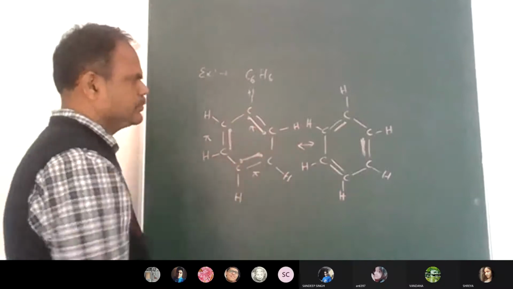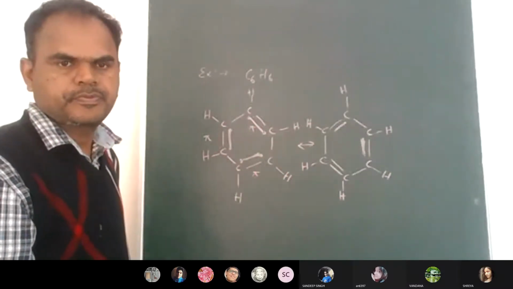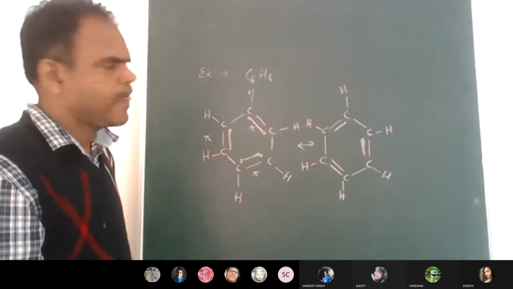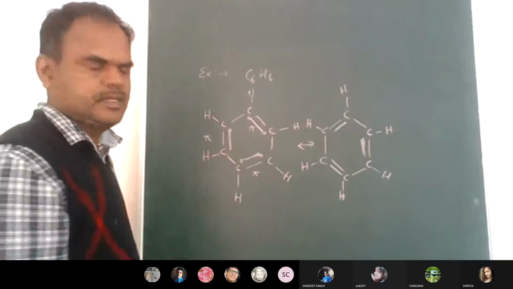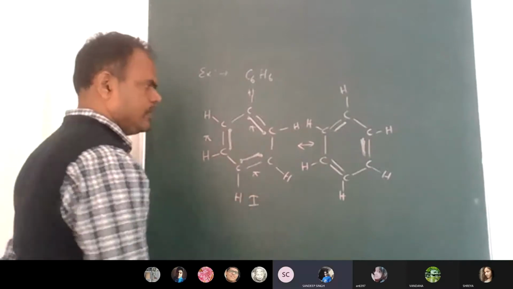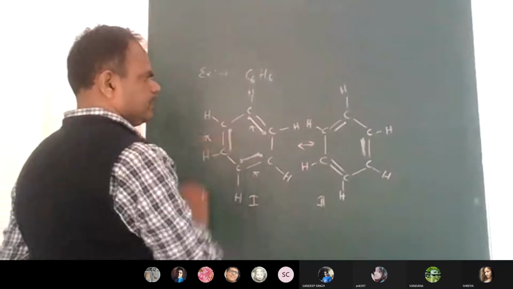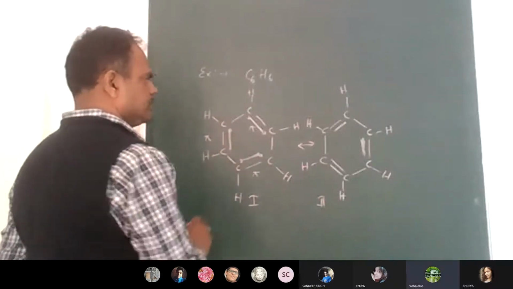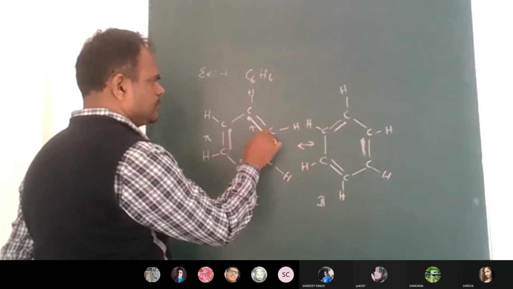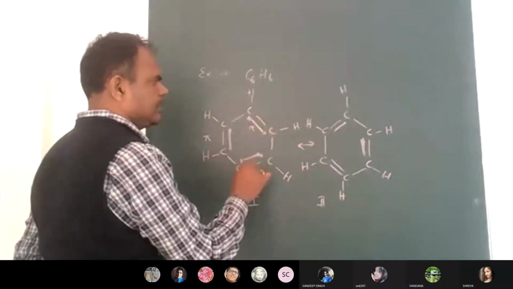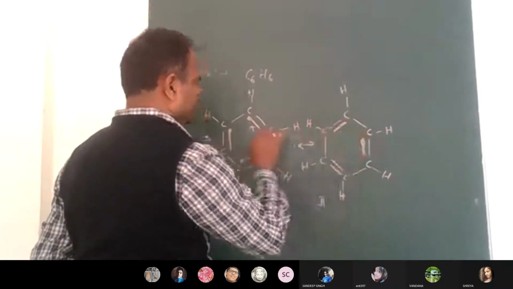So what is the difference between the two structures? This is one structure, and this is the second: the location of the pi bond. The position of the pi bond is not limited to the first and second carbon; it will be moving.